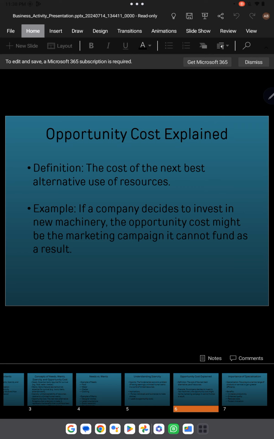So the main reason why opportunity cost is real is scarcity, because we always have limited resources and we don't have enough resources to invest in both choices, and that's why we have to select one. So where there is scarcity, there would be opportunity cost.